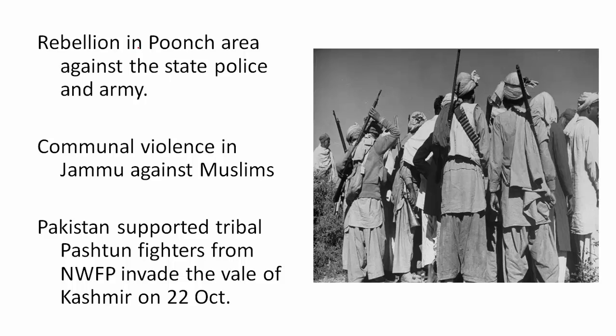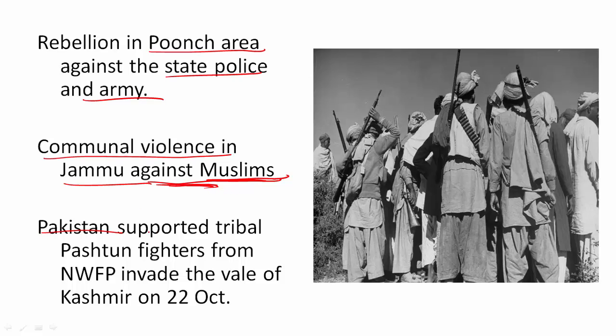But while these talks were going on, there was a rebellion in the Poonch area against the state police and army. So these people in Poonch rose up against the state army, and the army fired upon them. There were few deaths, and this led to a rebellion in Poonch region. There was also large-scale communal violence in Jammu against the Muslims during the partition. As you know, there were riots going on all over India. Many Muslims were killed, and many Muslims left Jammu to go to the newly formed country of Pakistan.